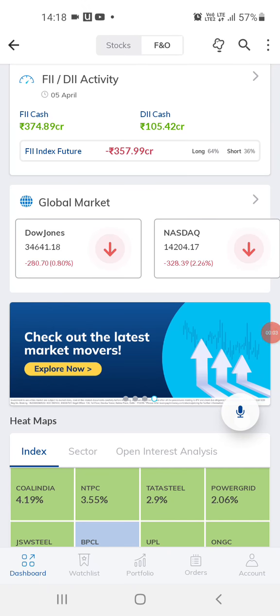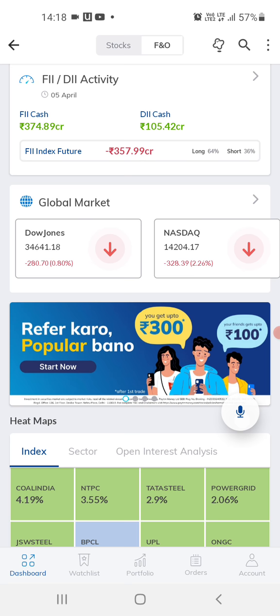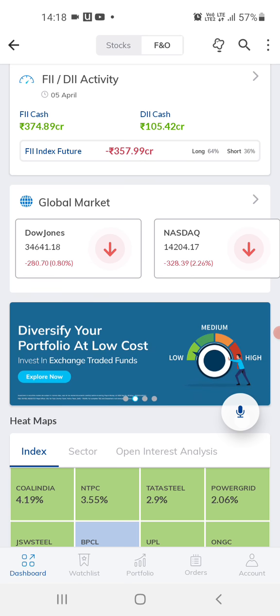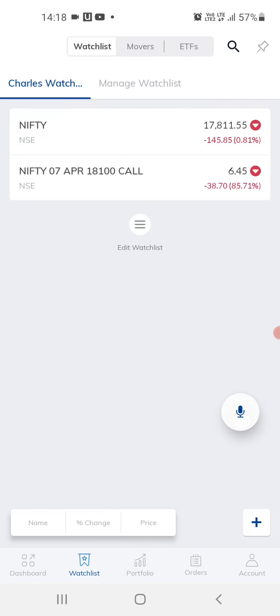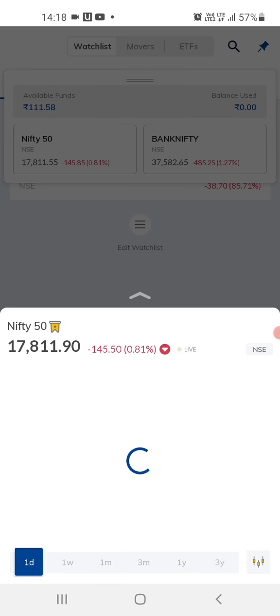Today I'll be speaking to you about FII and DII activity. The FII activity is 374 crores and DII cash is 105 crore, and the future index is 357 crores approximate. So accordingly, what has happened today is that if we see, Nifty is down by about 145 points and Bank Nifty is down by about 500 points.